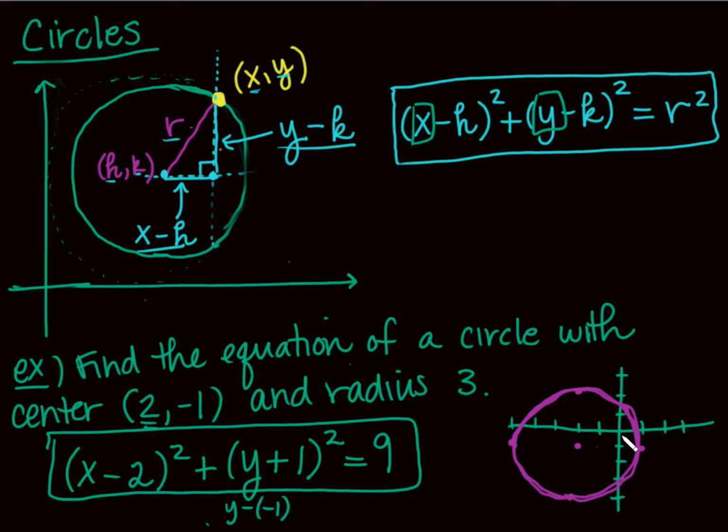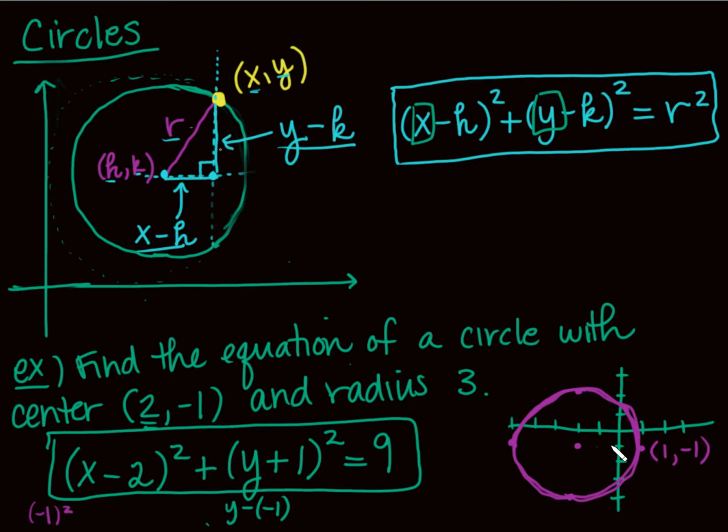Anyway, what I like to do with these, because I think it's kind of fun, is look at what we have here, you guys. We have this point, 1, -1 that we say is on the circle. If we put that into this equation here, people, it better work. So if I put in the 1, I'm going to get 1 minus 2, I'm going to get -1 squared. I need those parentheses around the negative. Don't you dare drop those parentheses. And then if I put in the -1 here, oh, this isn't going to work.